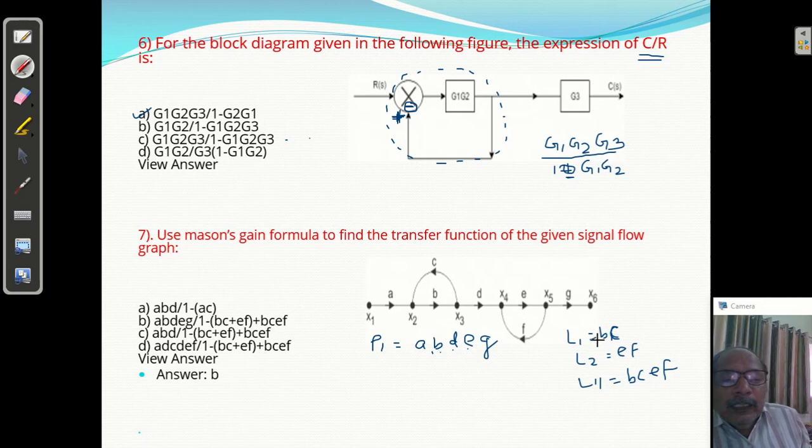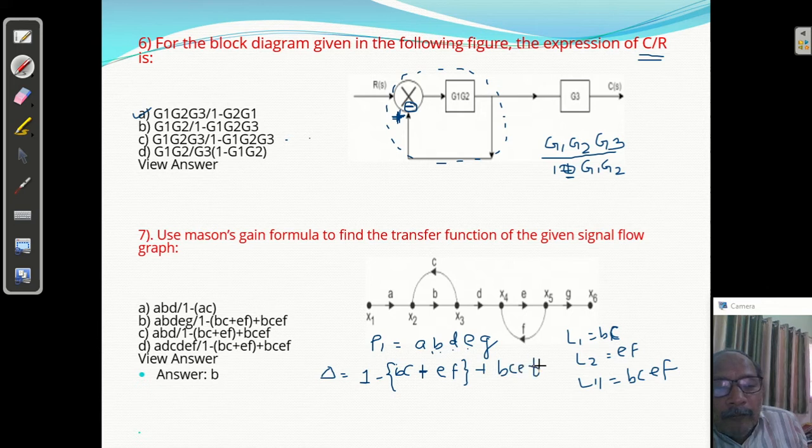So value of del equals what? 1 minus sum of all individual loops, BC and EF, plus sum of all products of two non-touching loops, so BC EF.